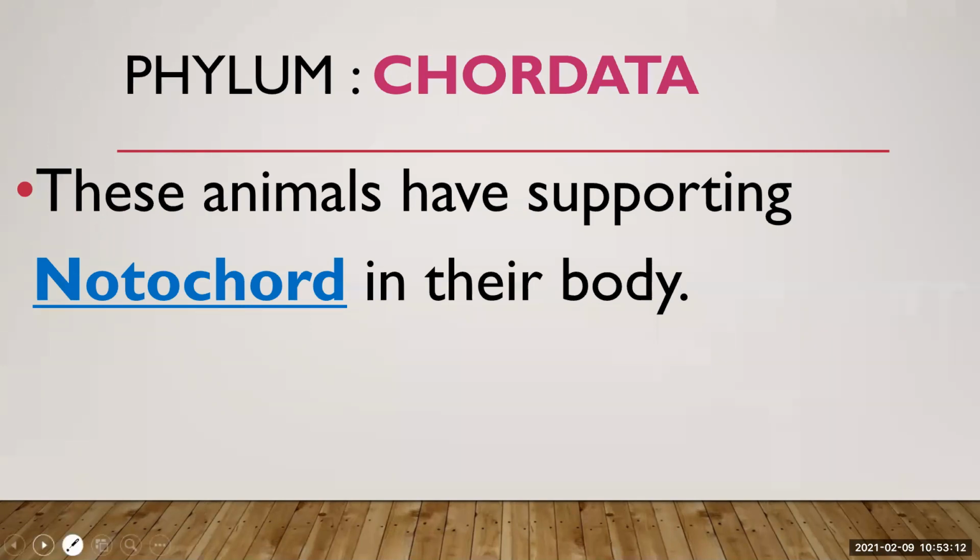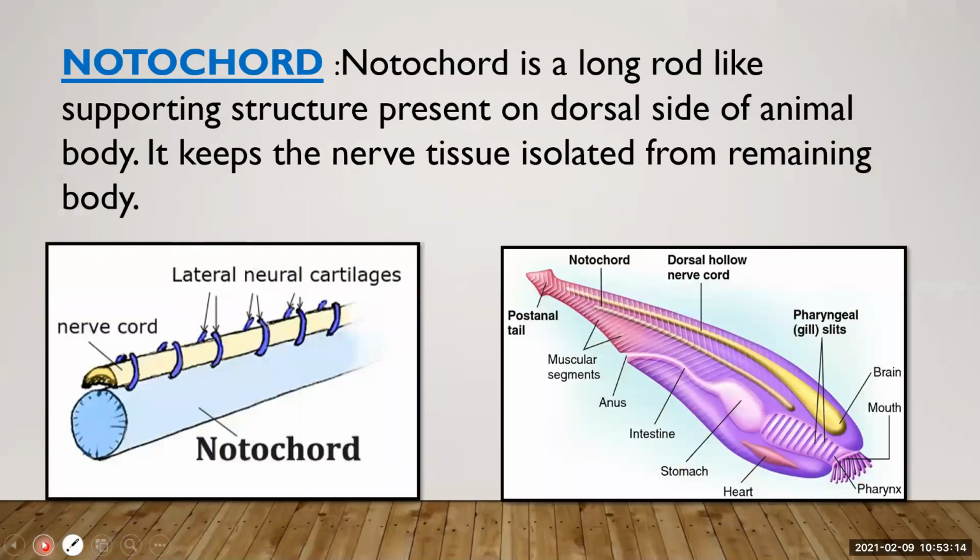What is notochord? Notochord is a long rod-like supporting structure present on the dorsal side of an animal body. It keeps the nerve tissue isolated from the remaining body. Here you can see, in a sky blue color, a rod, that is known as a notochord. It gives support to the body.